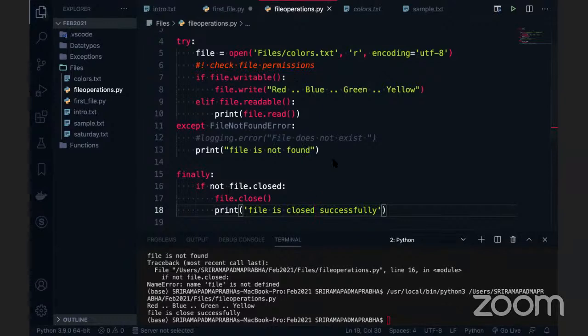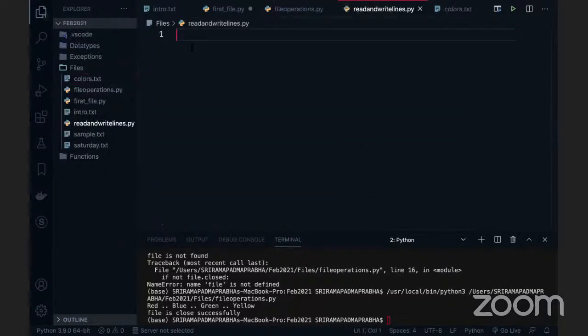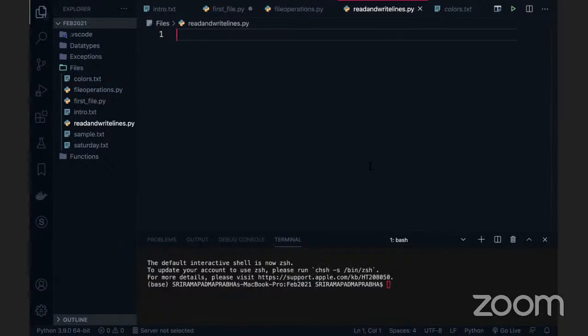Now, in the next file operation, I'm going to talk about read lines and write lines. We'll see how this can be defined. So, read and write lines dot py. Here I'm going to create a new file again, and first we'll focus on readlines. We'll finish everything about read, then we'll go to write.